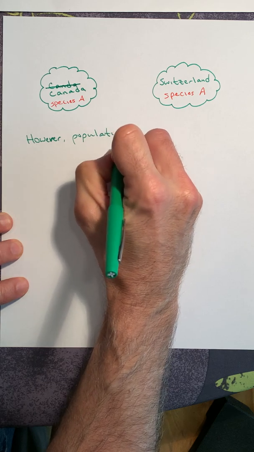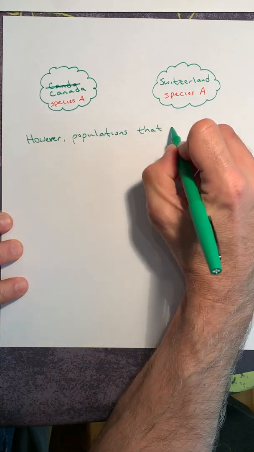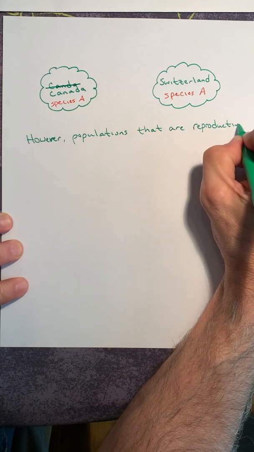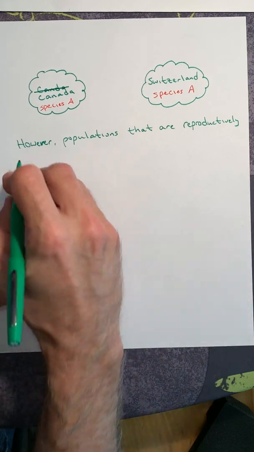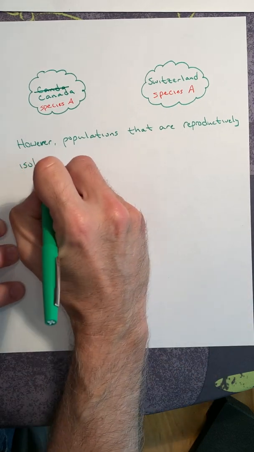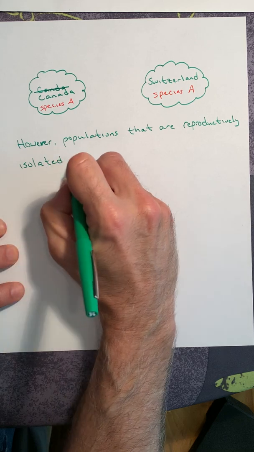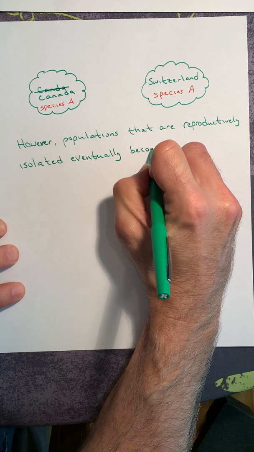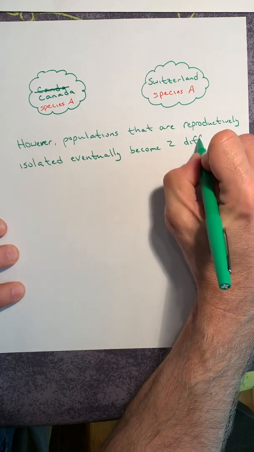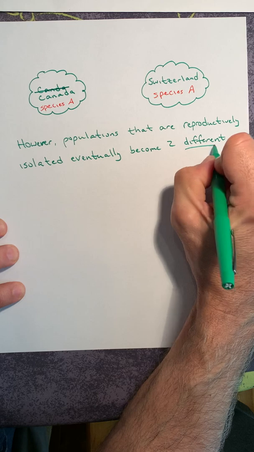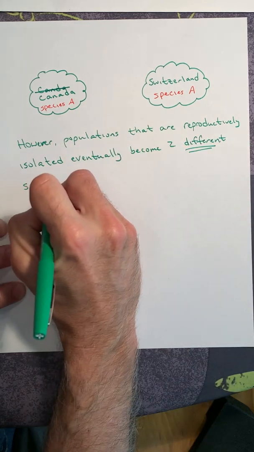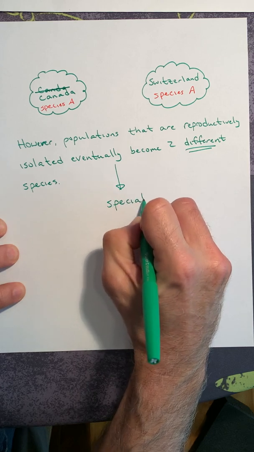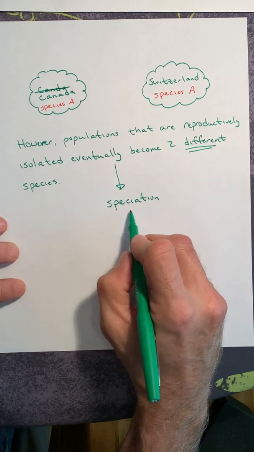when populations that are reproductively isolated eventually become two different species. And this process is called speciation. This is where new species come from.